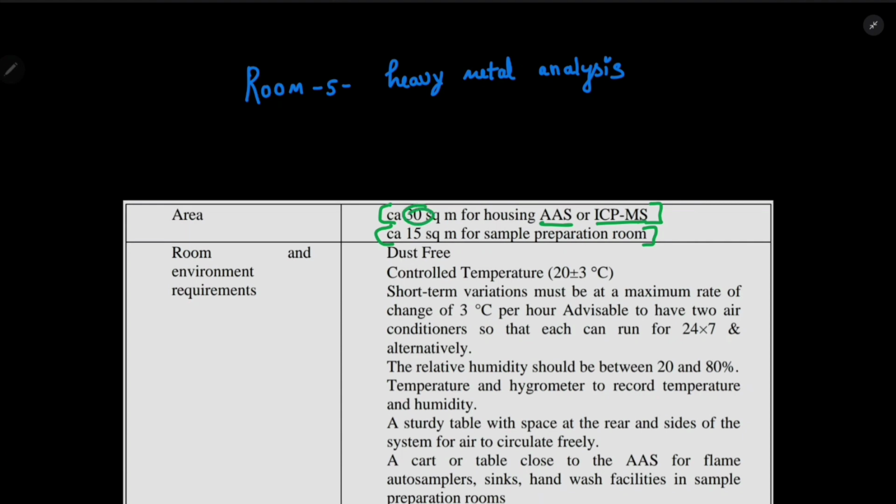The very first important point mentioned in the room and environmental requirement is dust free. So that's why I have told you 3 to 4 times, dust free is the important point. Okay, dust free, and controlled temperature 20 plus or minus 3, the same as previous one.